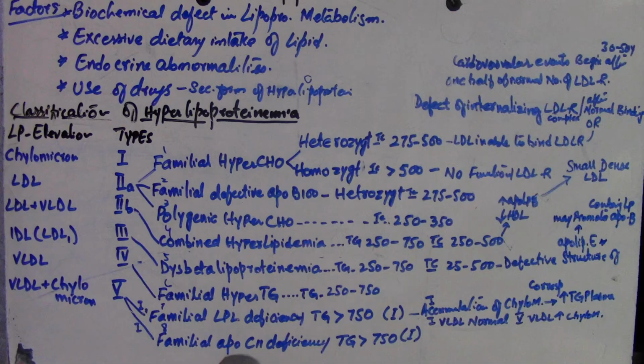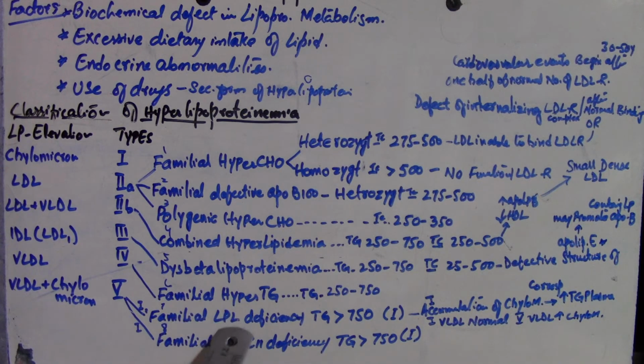As I told you, apolipoprotein C2 is a lipoprotein that is involved in the activation of lipoprotein lipase. When it is deficient, or defective, or less than its normal range, that means there will be no activation of the lipoprotein lipase, and there will be no catabolism of the chylomicron, ultimately leading to the chylomicron level being increased. So in this condition, particularly, apolipoprotein C2 deficiency occurs.